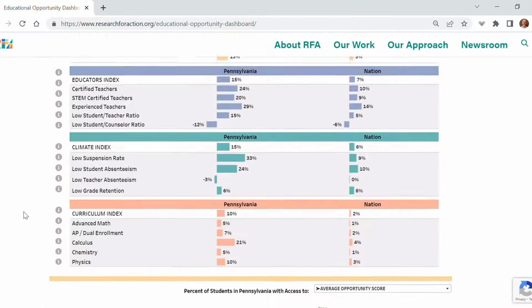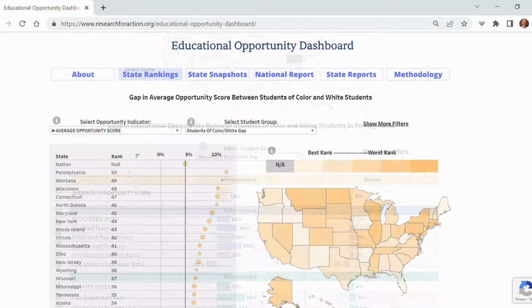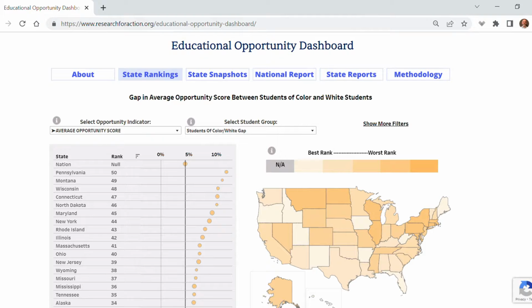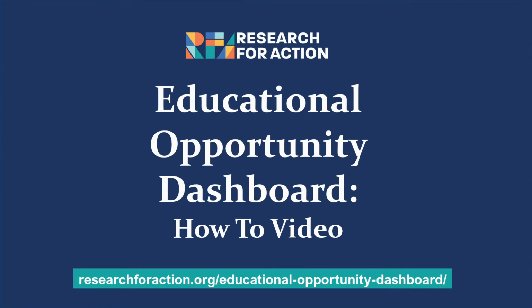Finally, tabs on the Educational Opportunity Dashboard provide access to RFA's national report on the dashboard and on any individual state reports. We hope the dashboard is a useful tool for better understanding how well the nation and all 50 states are equitably and adequately providing students with access to educational opportunities.